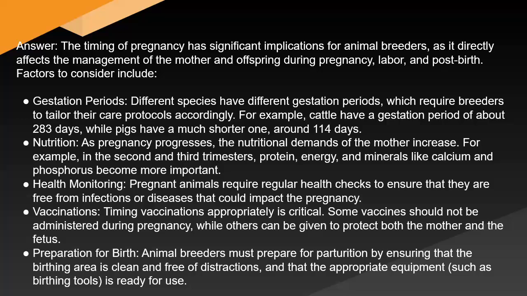Nutrition. As pregnancy progresses, the nutritional demands of the mother increase. For example, in the second and third trimesters, protein, energy, and minerals like calcium and phosphorus become more important. Health monitoring. Pregnant animals require regular health checks to ensure that they are free from infections or diseases that could impact the pregnancy. Vaccinations. Timing vaccinations appropriately is critical. Some vaccines should not be administered during pregnancy, while others can be given to protect both the mother and the fetus. Preparation for birth. Animal breeders must prepare for parturition by ensuring that the birthing area is clean and free of distractions, and that the appropriate equipment, such as birthing tools, is ready for use.